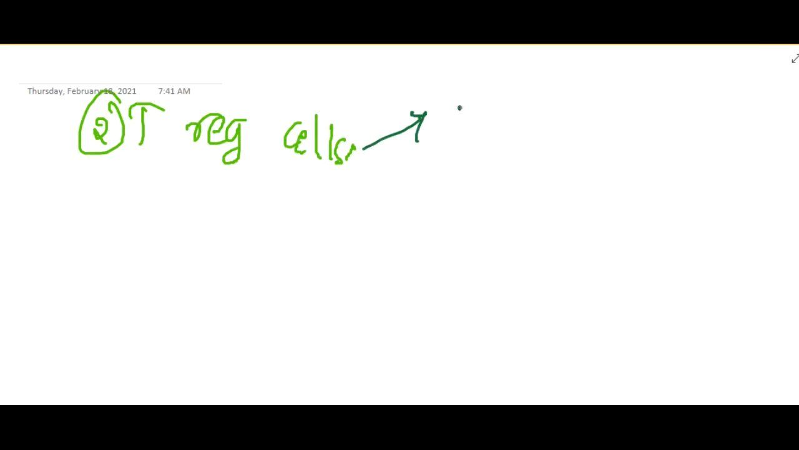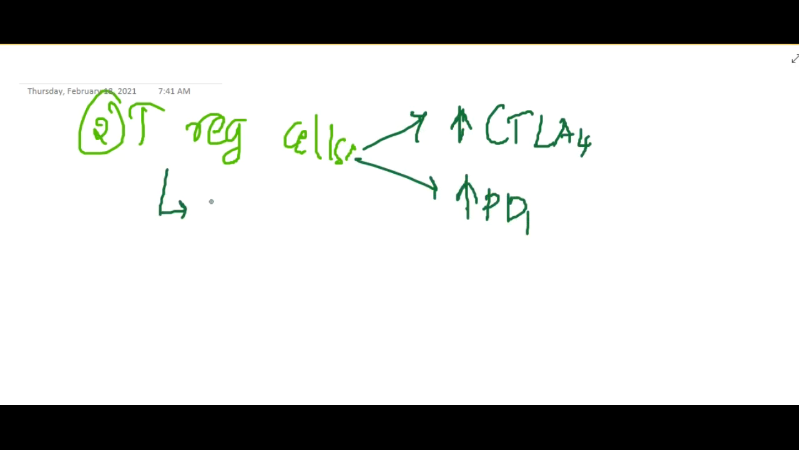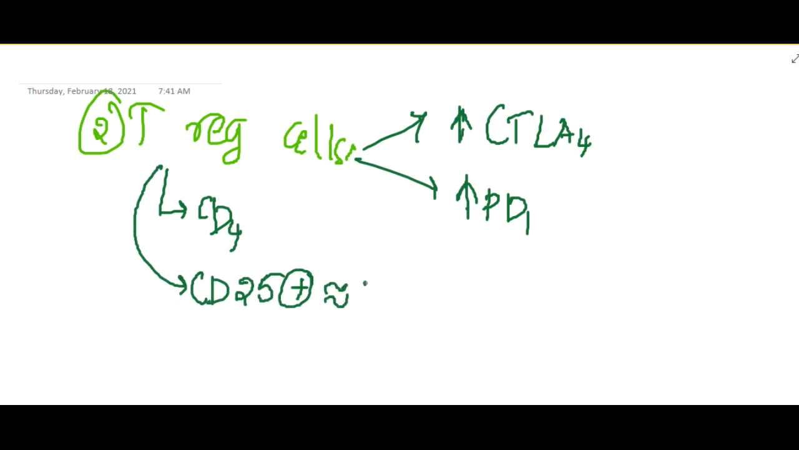Next, the second peripheral tolerance mechanism is T regulatory cells. In the T regulatory cells we have two important molecules, which are increased CTLA4 and increased PD1. These T regulatory cells are a subset of CD4 cells, and they are CD25 positive. This CD25 codes for the interleukin 2 receptor.